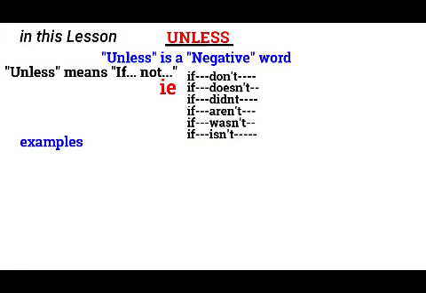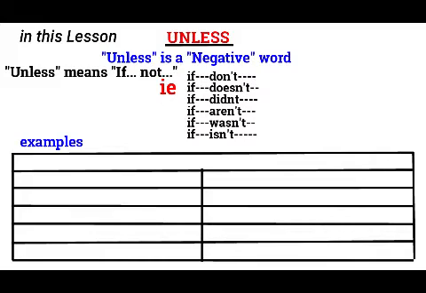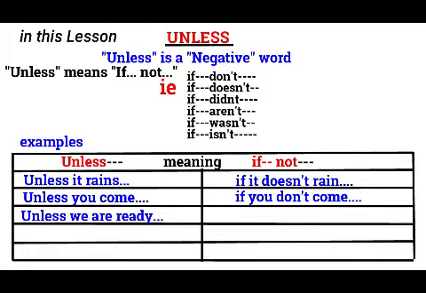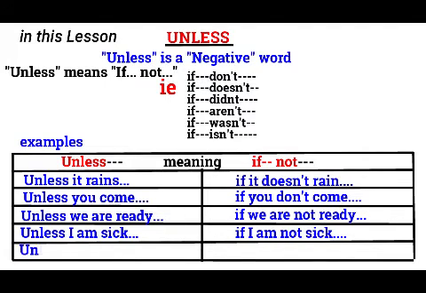Examples. Look at these sentences in the table. We have the conditions with unless, then their meaning in the if clause. Unless it rains means if it doesn't rain. Unless you come means if you don't come. Unless we are ready means if we are not ready. Unless I am sick means if I am not sick. Unless they tell the truth means if they don't tell the truth.